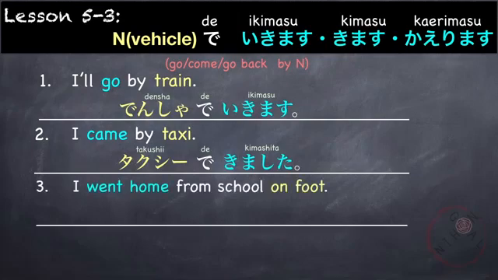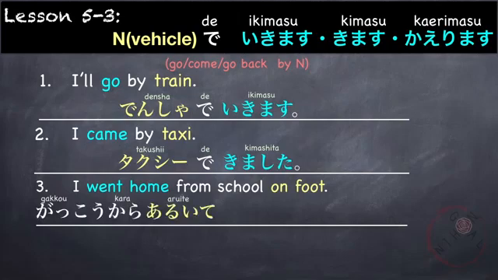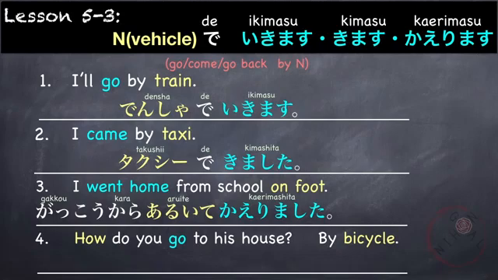Next, I went home from school on foot, or I walked home from school. First, let's say from school. Gakko kara. On foot is aruite. Notice that we didn't put de. On foot is aruite, followed by went home, which is kaerimashita, the past form of kaerimasu. Gakko kara aruite kaerimashita.